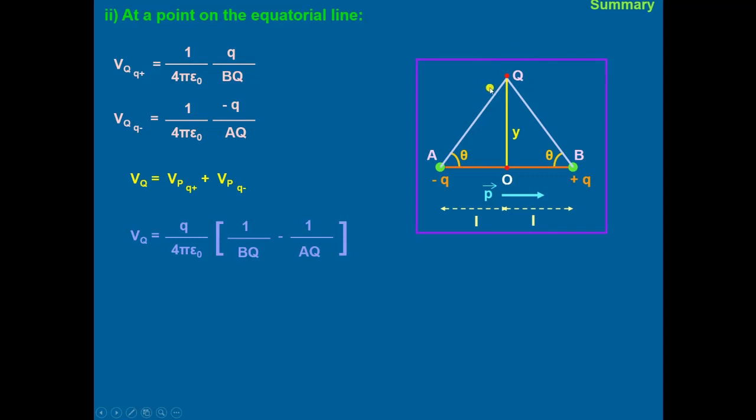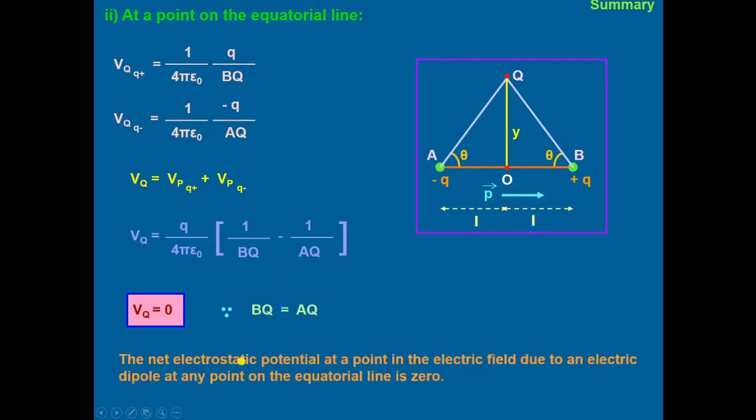The total potential is the summation of the two, which is Q upon 4 pi epsilon naught multiplied by 1 upon BQ minus 1 upon AQ. This comes out to be equal to 0 because BQ is equal to AQ. So the net electrostatic potential at a point in the electric field due to the electric dipole at any point on the equatorial line is 0.